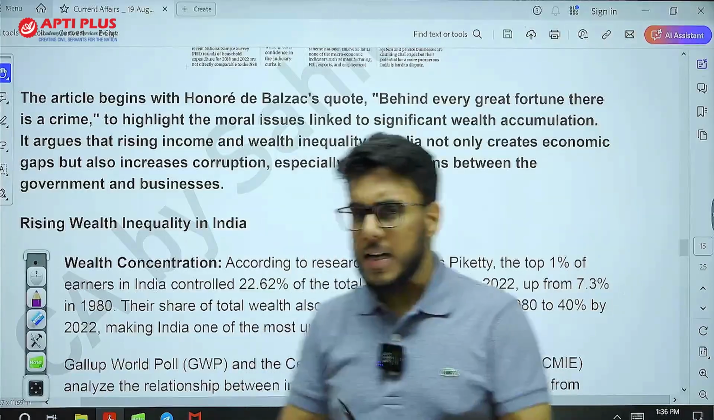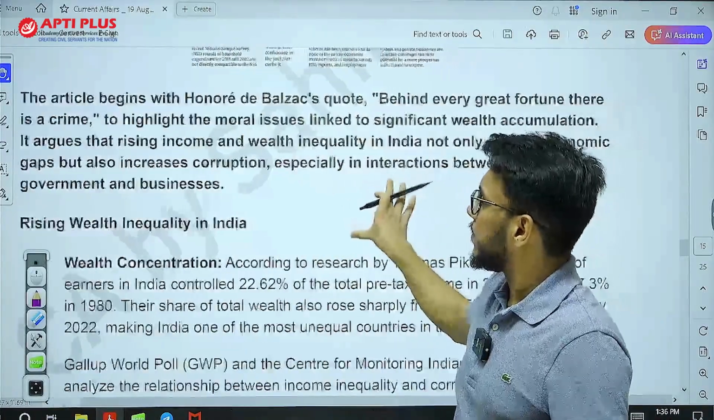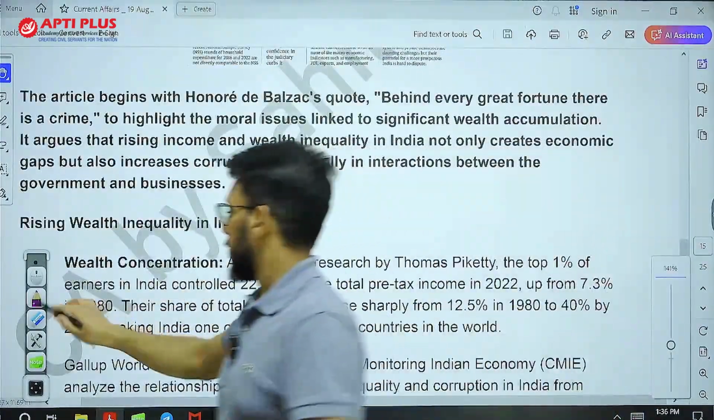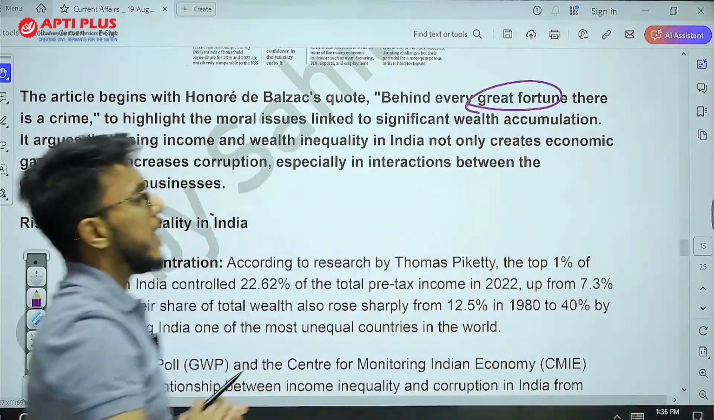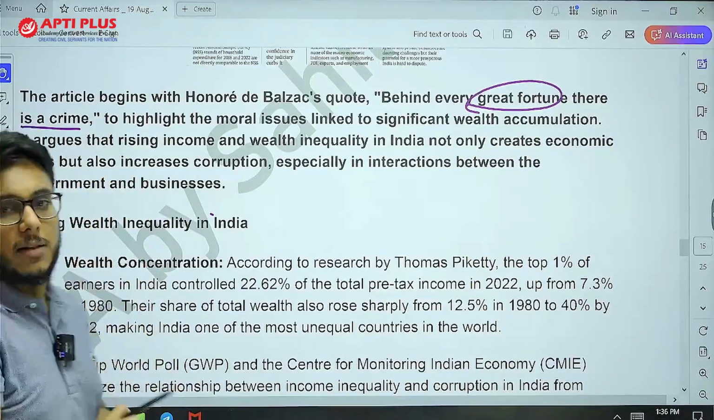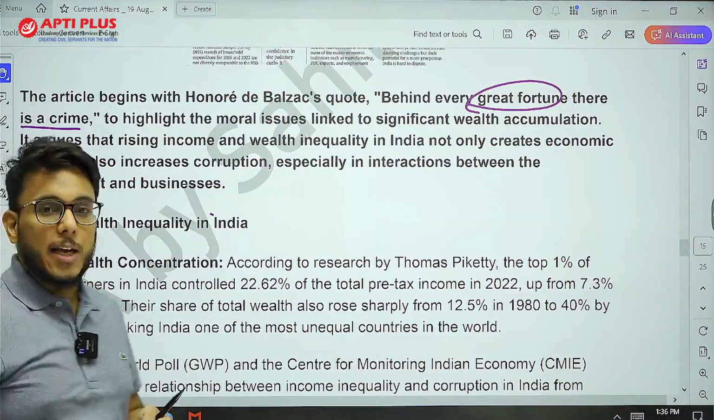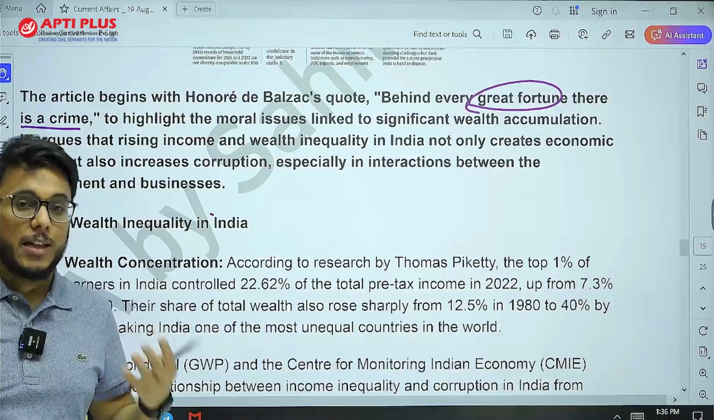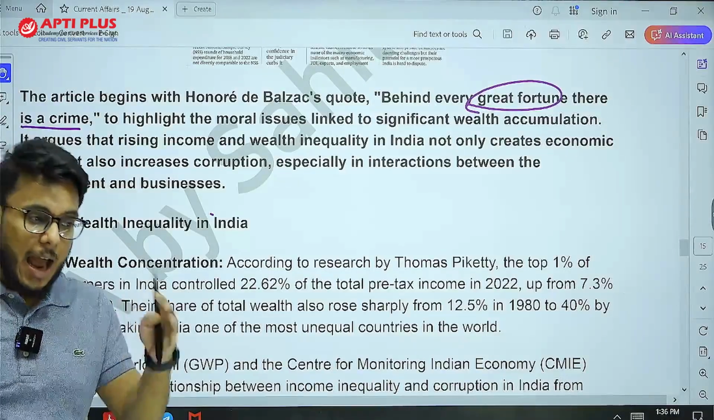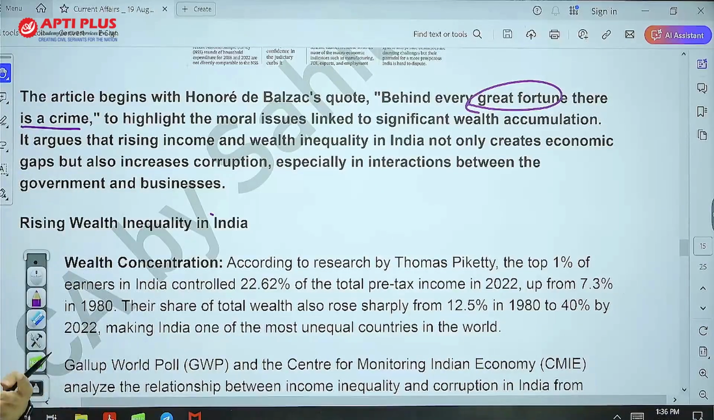First of all, the article has a very good quotation mentioned here by Honoré de Balzac. Balzac says, behind every great fortune, there is a crime. Now, the article says that wealth accumulation, wealth maximization, when it happens, has some immoral, unethical things attached with that.